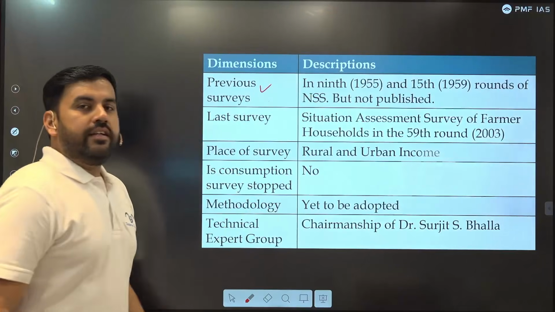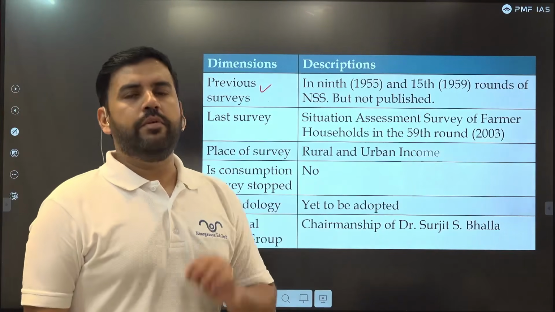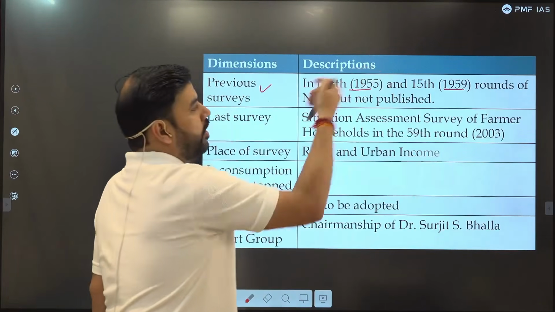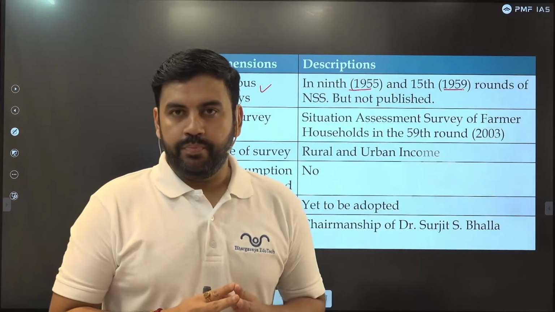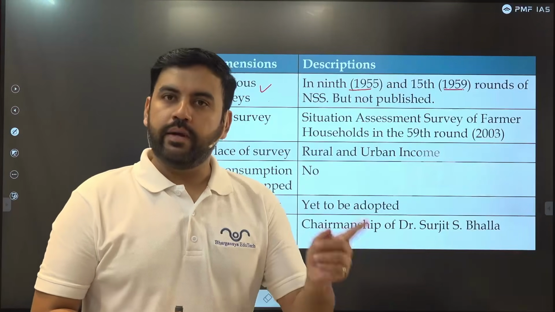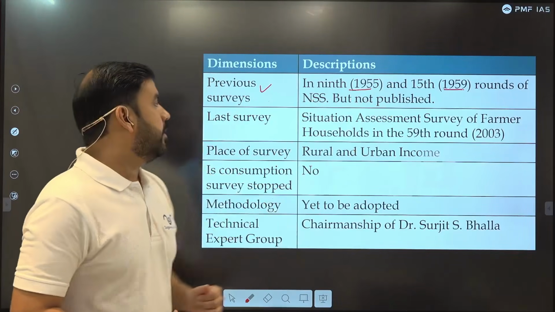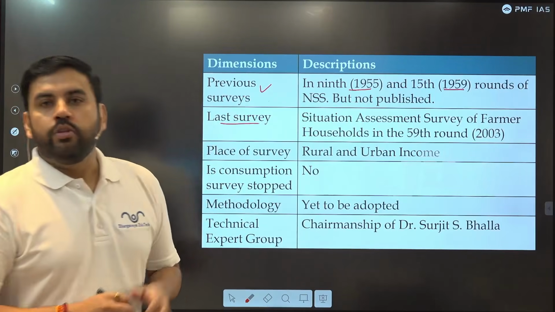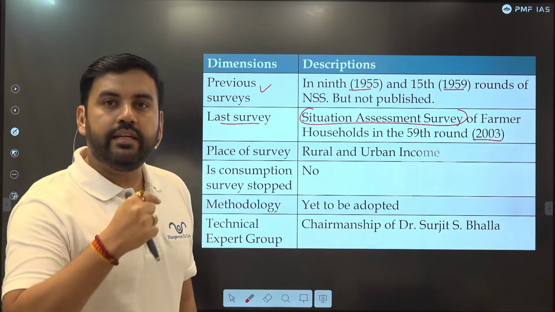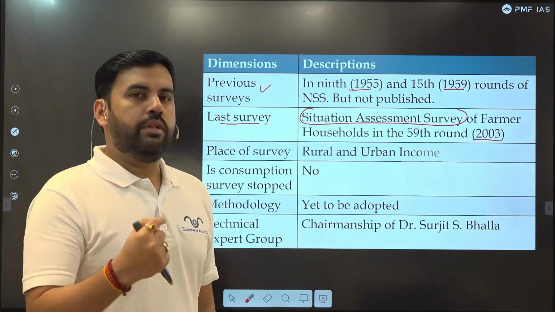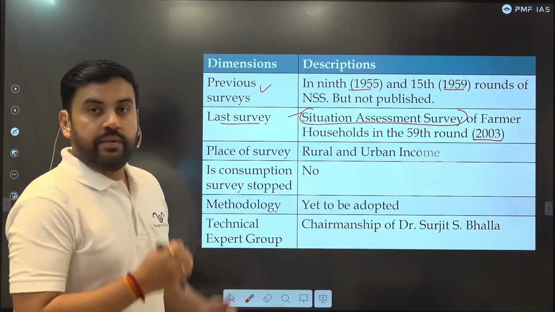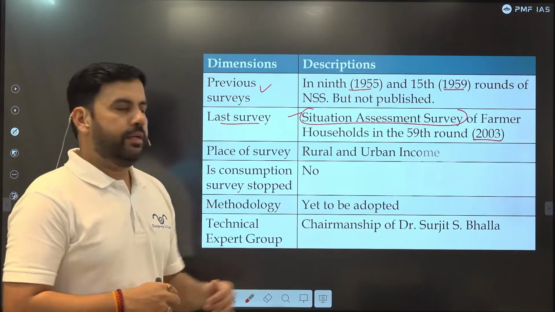Other dimensions: previous surveys. Did we conduct any such consumption or income survey before? Yes. In India, we tried that in 1955 and 59, that is the 9th round and 15th round of NSSO. However, it could not provide us a proper picture or clear idea, which is why it was discontinued and not published, by the way. The last survey conducted was the Situation Assessment Survey 2003, where income-related things were included. Again, not up to the mark. So they have been trying this again and again. We will discuss this Situation Assessment Survey, SAS, properly just a few minutes from now.